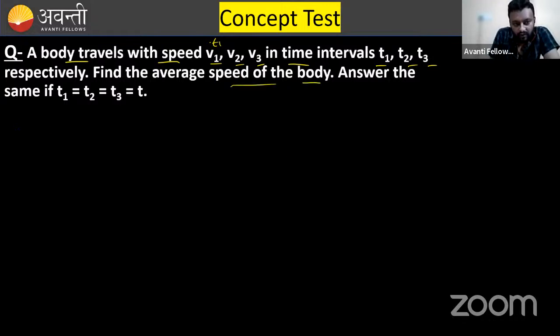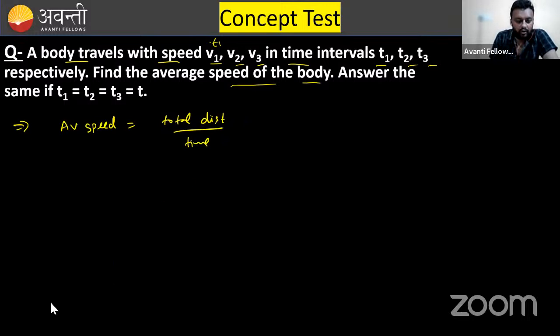The average speed of the body, if they are saying, that means you should know that average speed is equal to distance over time, or you can say total distance over time. Okay, no problem with that. If I say what is total distance traveled, you know that distance is equal to speed into time.